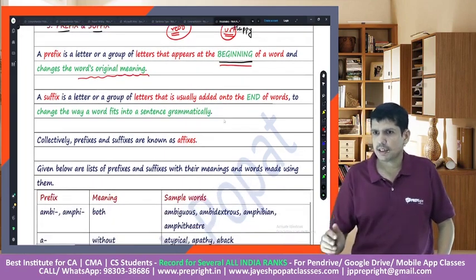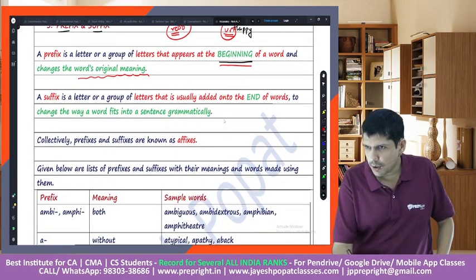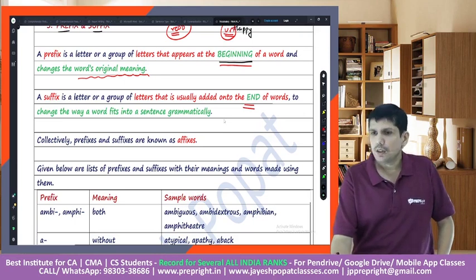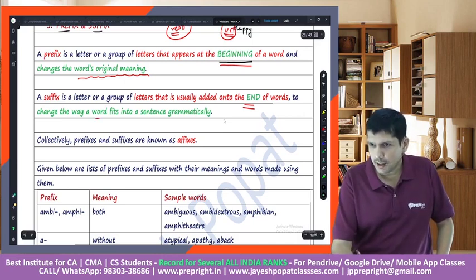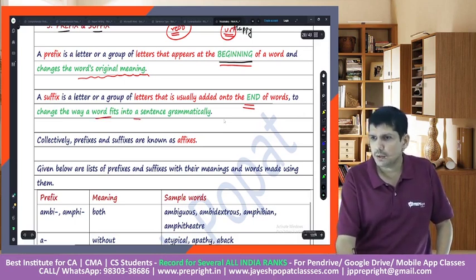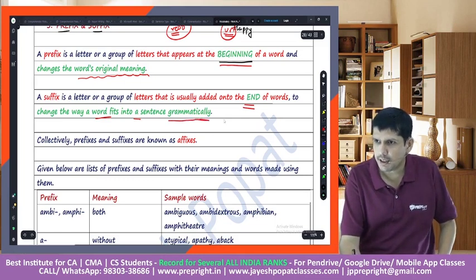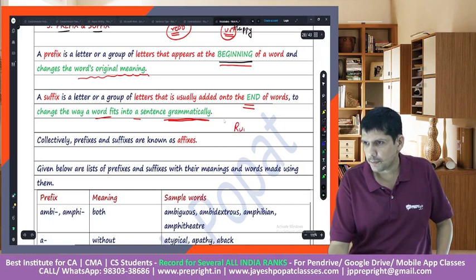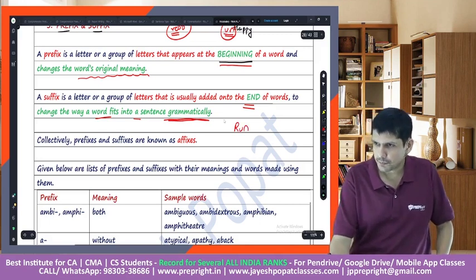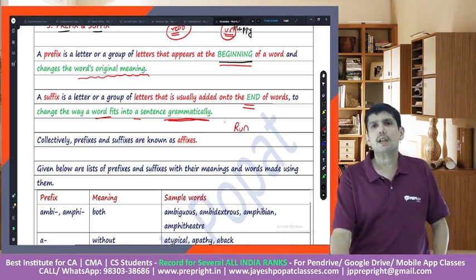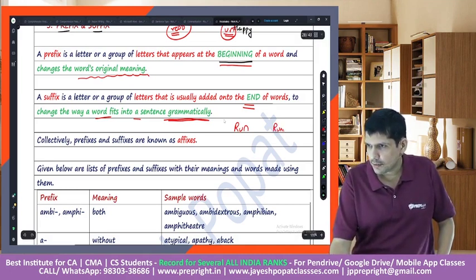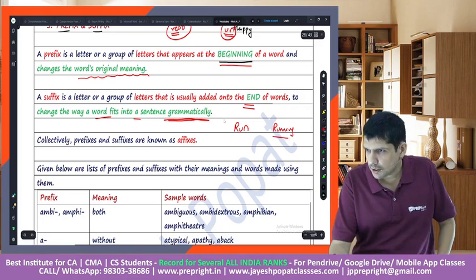Whereas suffix is a letter or a group of letters usually added onto the end of the words to change the way a word fits into a sentence grammatically, right? So, for example, run is the word. He was on a run. And I could say running. He was running.